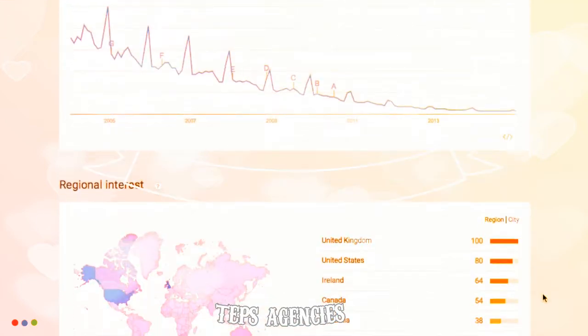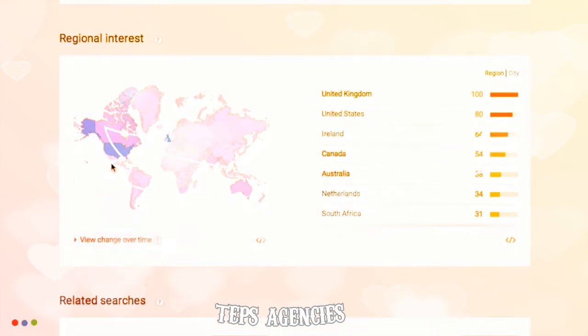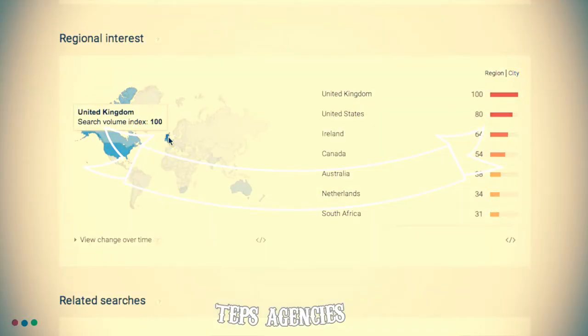Below, you can see the regional interest as well. So you can see that camcorders are popular in the United States, Canada, and UK. This will also help you to validate if the niche keyword that you're targeting is actually from developed countries where people actually buy online. And that, as I mentioned in this course, is another key factor in deciding if that niche is going to be profitable.